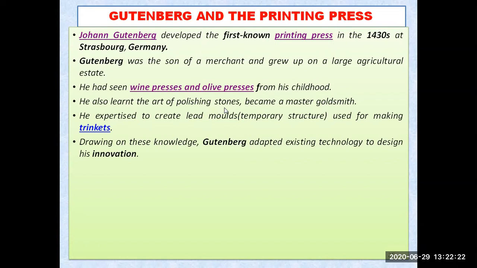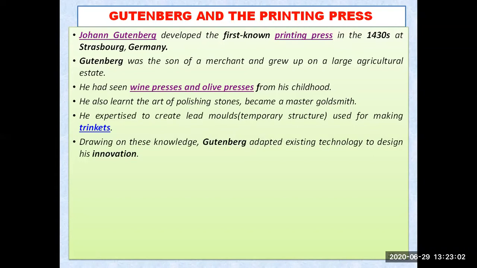He had another skill of polishing stones, and he became a master goldsmith also. He was expert at creating lead molds, and now he used the idea of the goldsmith for what? For creating lead molds, means temporary structures, that letters, alphabets in metal characters that he developed in the printing press. He got that idea of molding the metal into simple alphabetic characters from the master goldsmith, because he was a goldsmith also. He learned that art also.